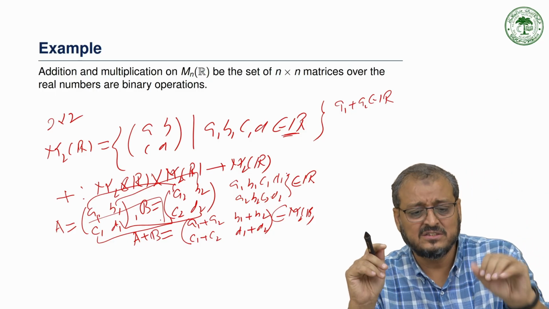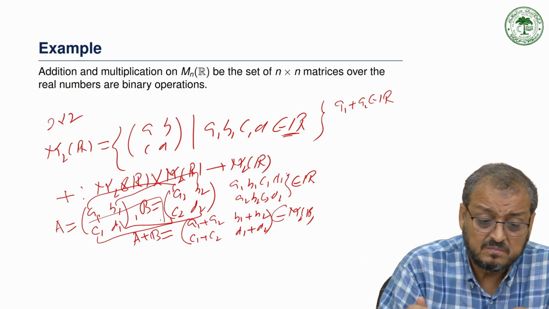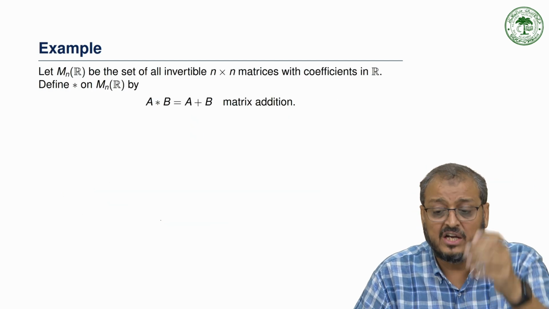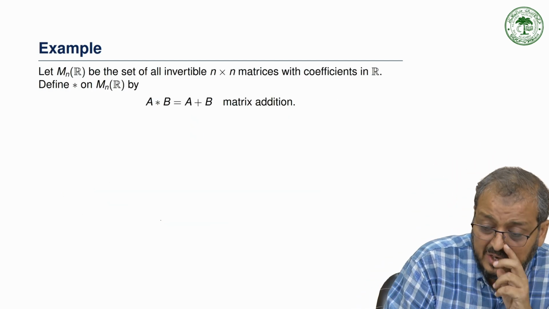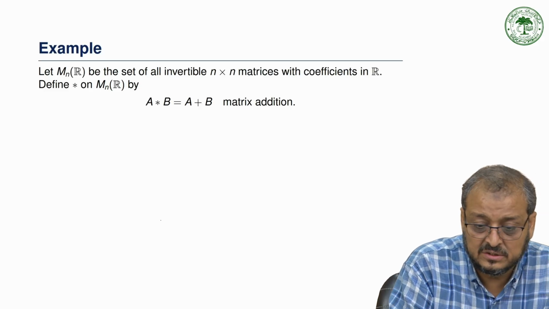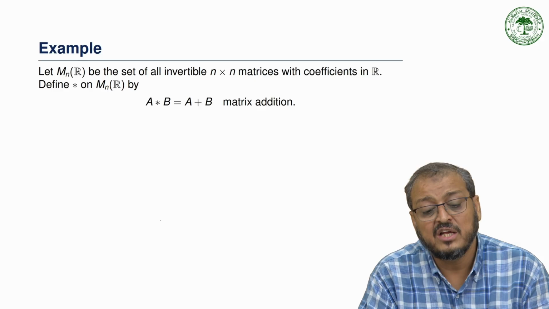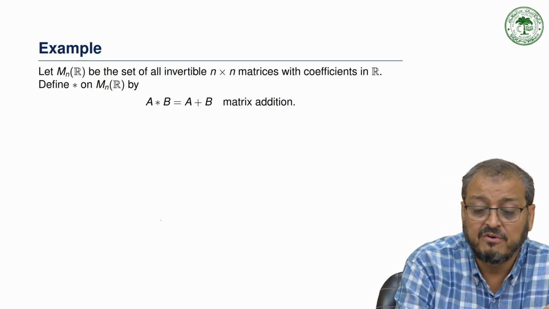I just slightly change this example. In place of n by n matrices, suppose we take invertible matrices, where invertible means the determinant is not equal to 0. So we take two invertible matrices and the operation is defined in this form.